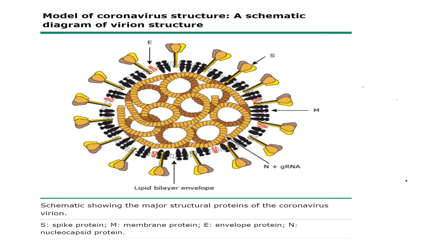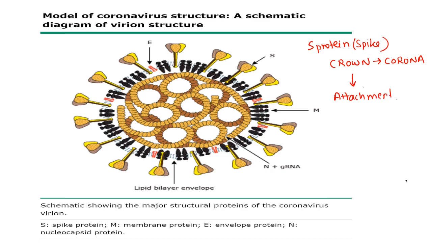Starting with the S protein, also known as the spike protein. The spike protein is a club shaped protein, you can see this club shape, giving the coronavirus a crown like appearance. So the spike protein gives the coronavirus its name, corona, or the crown like appearing virus. This S protein plays a major role in attachment to the host membrane.